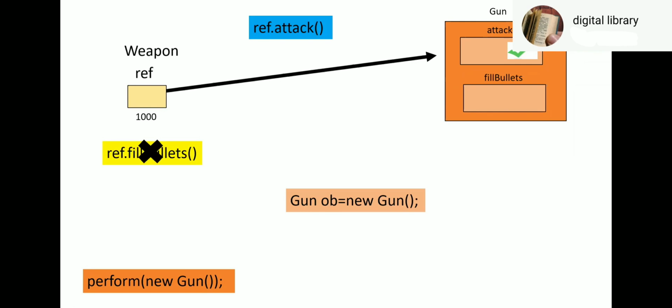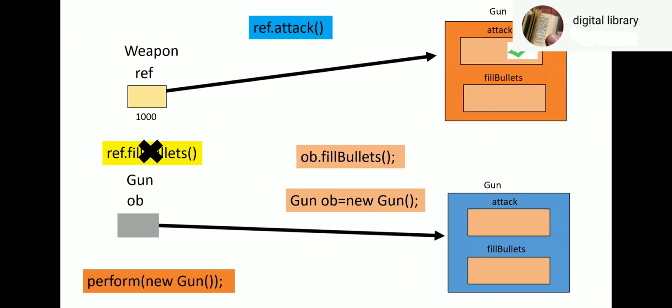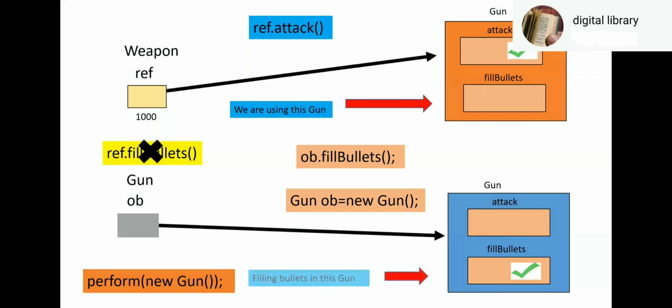Gun OB is equal to new gun. What will happen? Another gun object will be created. OB refers to that. And on that OB, you call fill bullets. So you can clearly see you are going to attack with this gun and you are filling bullets in this gun. Doesn't make any sense, right? We are using this gun and filling bullets in this gun. Is that clear? Yes, sir.